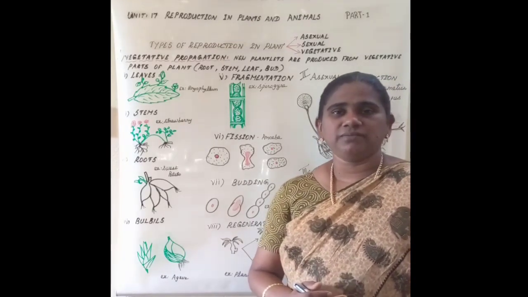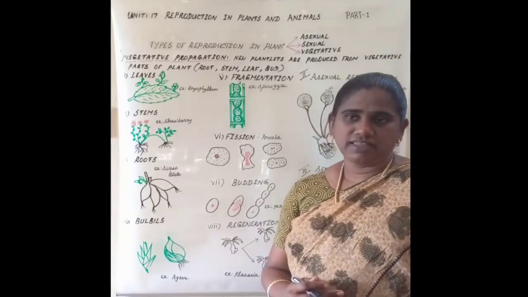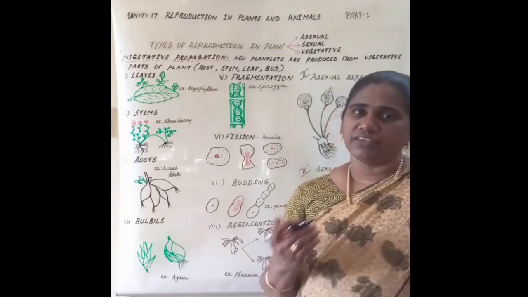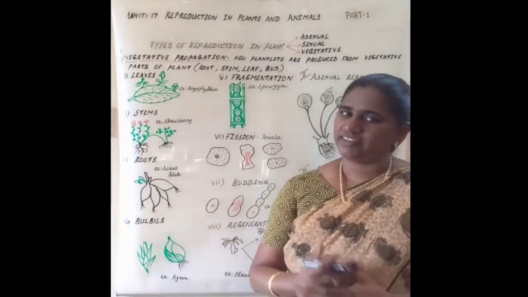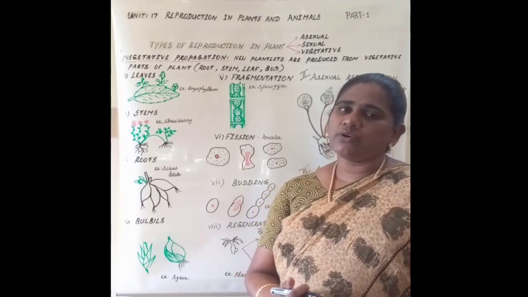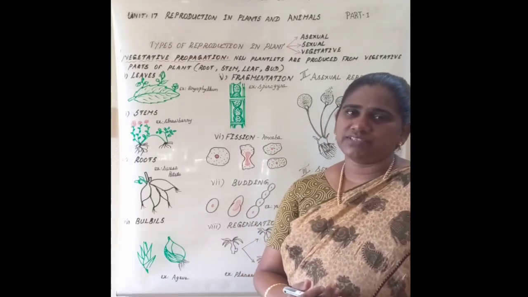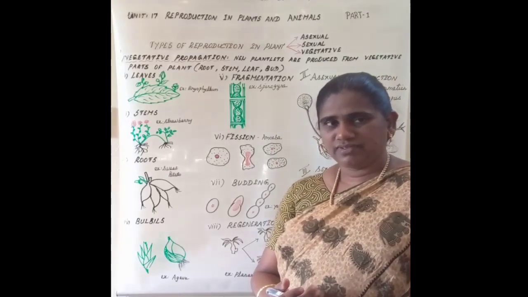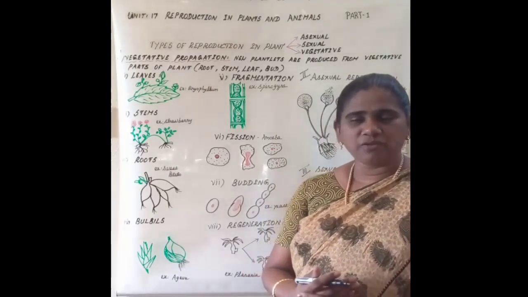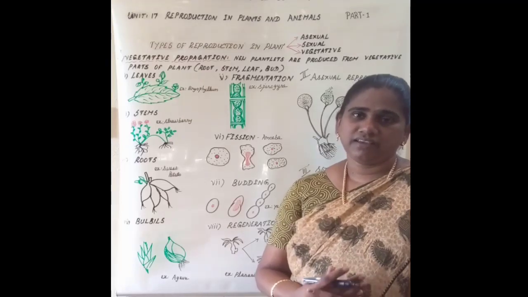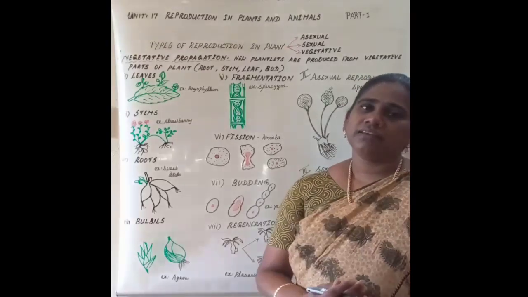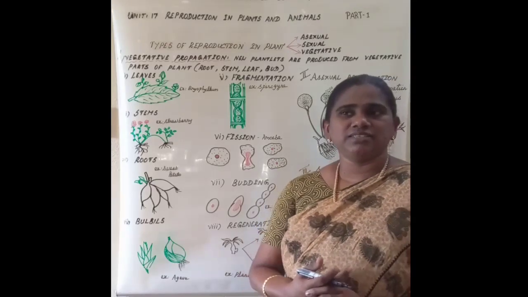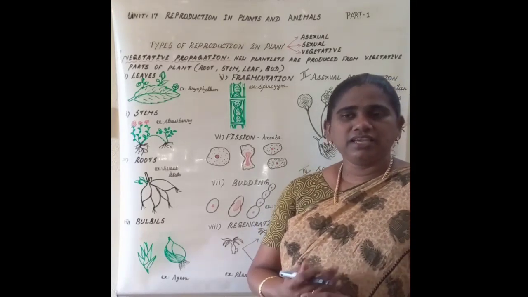What is reproduction? Reproduction is the ability of all living organisms to produce young ones of their own kind. Own kind in the sense, a mango tree always produces a mango sapling, a coconut tree produces a coconut sapling. The same way, a dog produces puppies, a cat produces kittens, a dog cannot produce kittens. So, all organisms are producing their own kind.